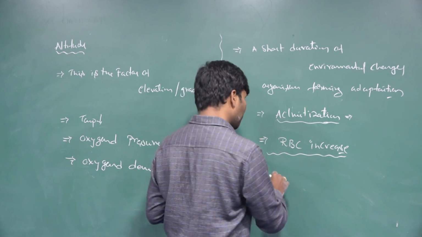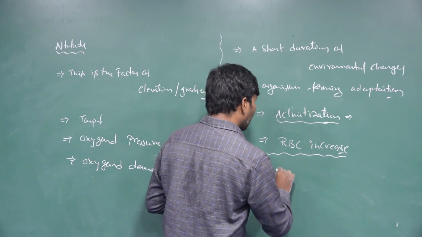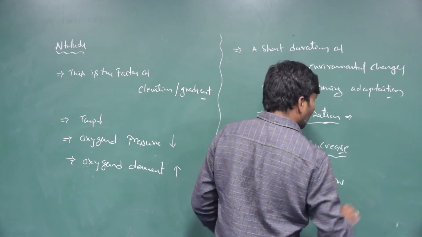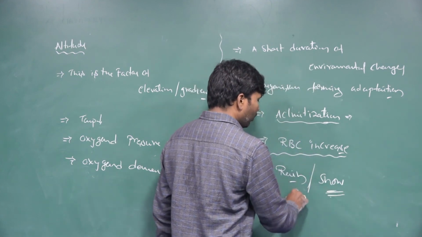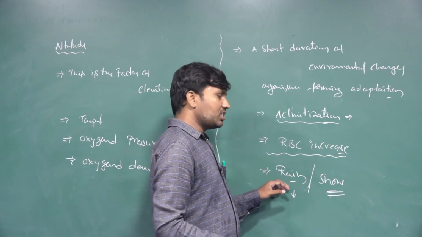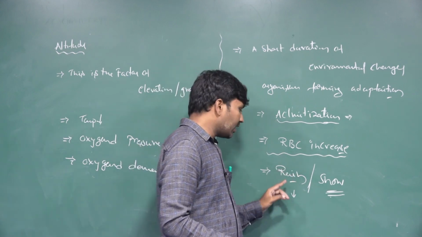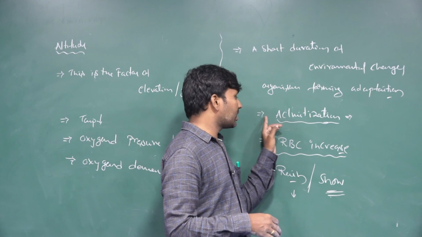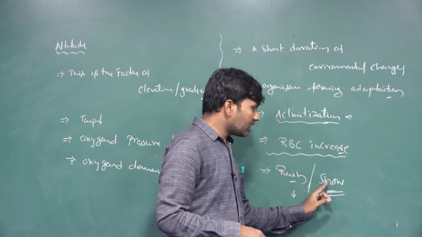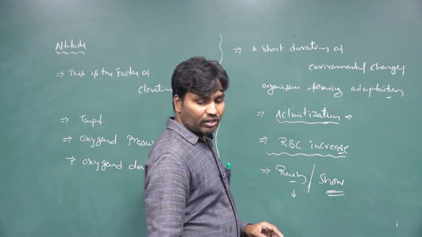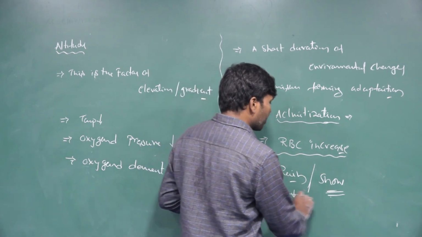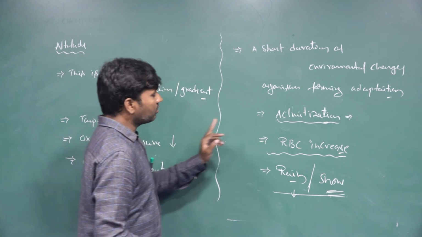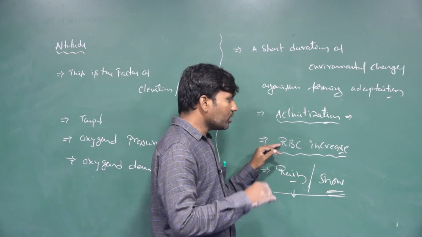At higher altitudes, rain also does not form; instead of rain we only find snow. At lower altitudes, whenever condensation occurs, water vapor condenses and we get rain. But at higher altitudes the rain is absent because the temperatures become very low, so they form only snow. So at higher altitudes low temperatures, low oxygen pressure and high oxygen demand are present, and in their body RBC increases.